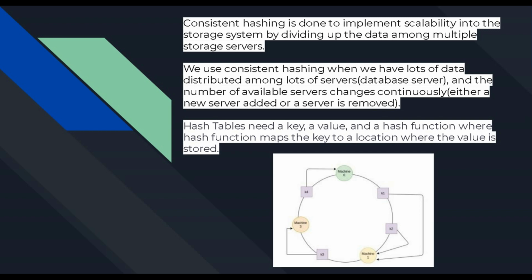The number of available servers can change, but normally consistent hashing happens in a ring topology. As you have seen, we have placed machine 0, machine 1 and machine 3, and we have different keys like k1 and k2 that map to machine 1, as you can see in this picture. The logic of placing k1 and k2 on machine 1 is decided by the hashing function which we are going to study in this slide. We need a simple hashing function to decide which keys map to which server locations. So let's study consistent hashing.